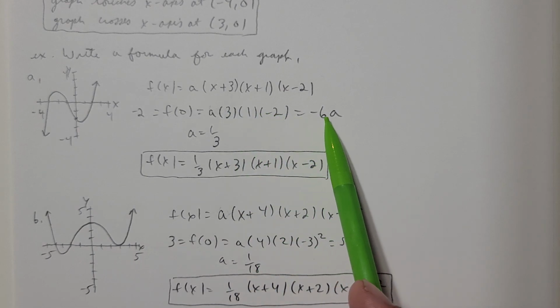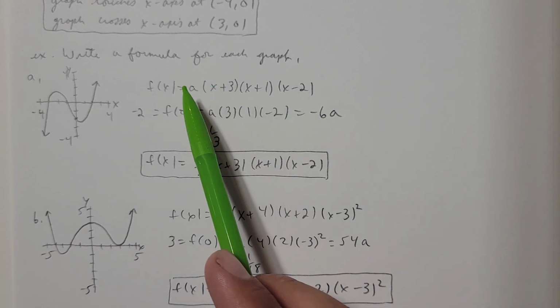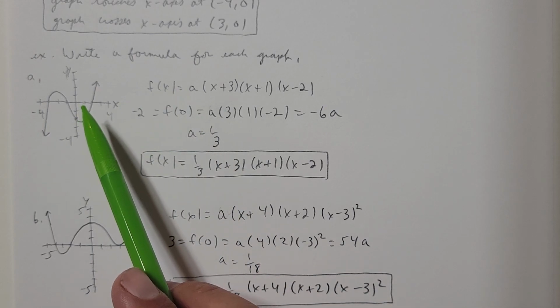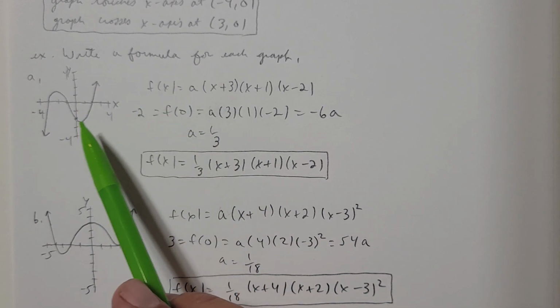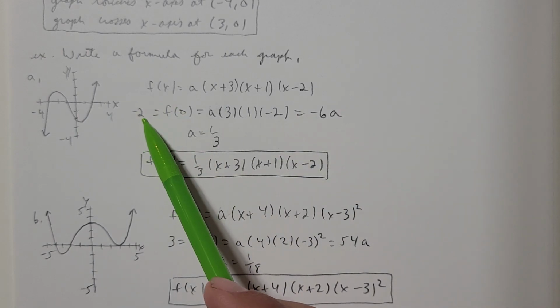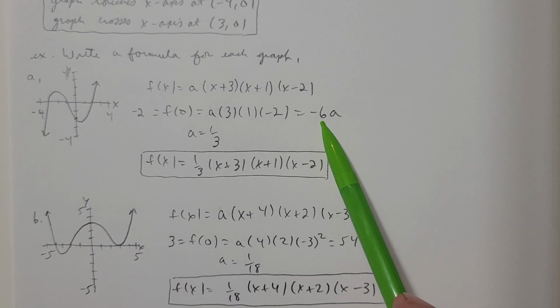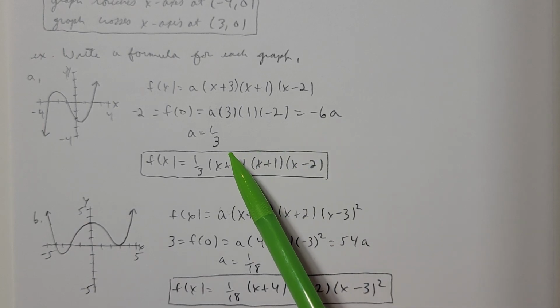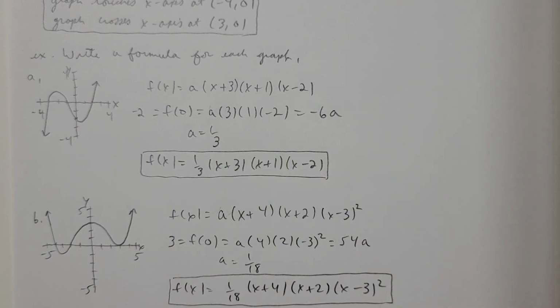That'd be negative 6a. Now f of 0 is negative 2, because the point 0, negative 2 is on the graph. So I have the equation negative 2 equals negative 6a. If I divide both sides by negative 6, a would be negative 2 over negative 6, or 1/3.